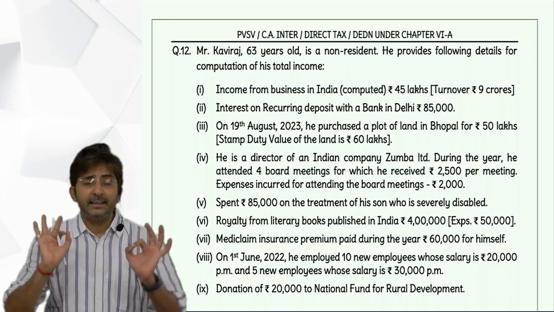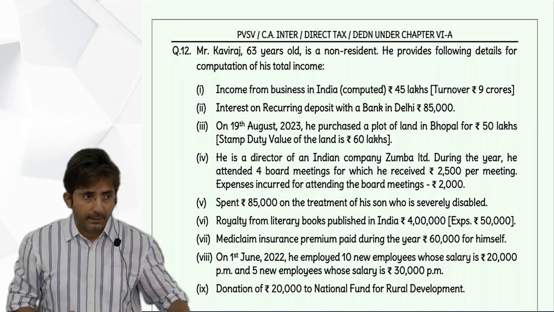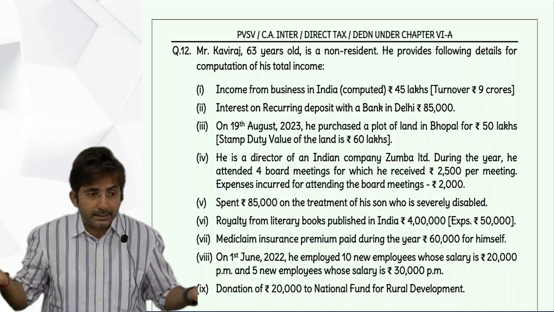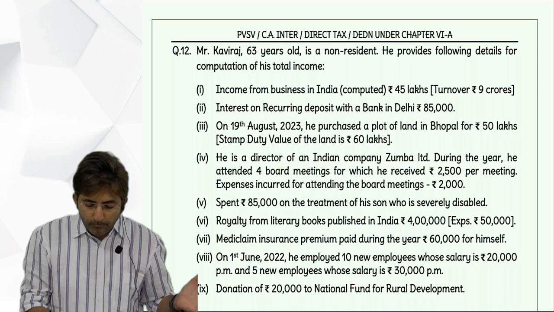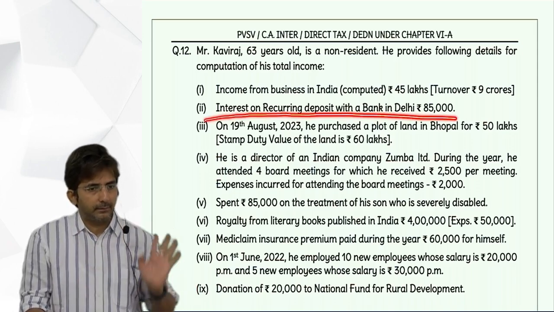80 TTA is not applicable because it is not a savings account. And 80 TTB is not applicable because he is not a senior citizen. So only one effect will come: income from other sources, taxable, that's it. Okay.